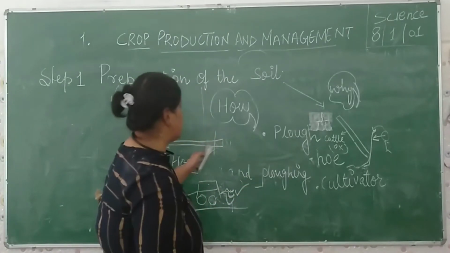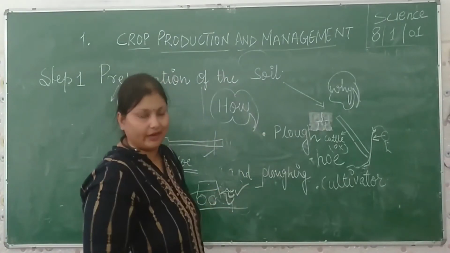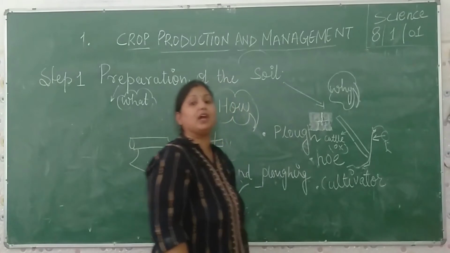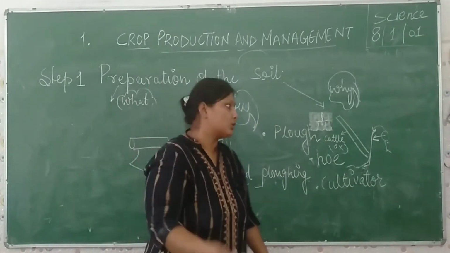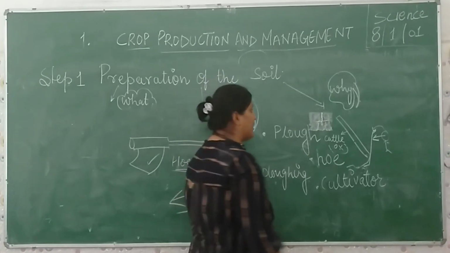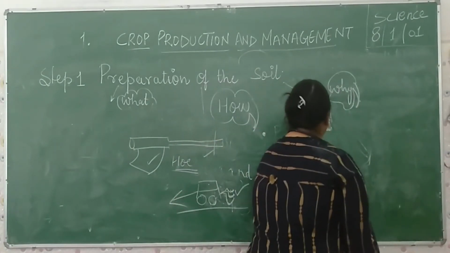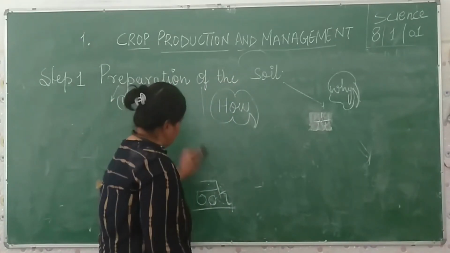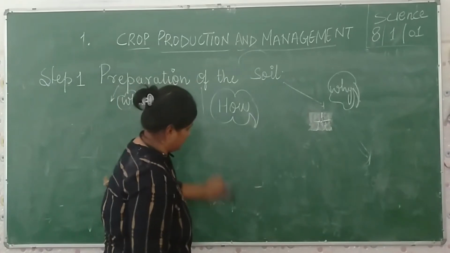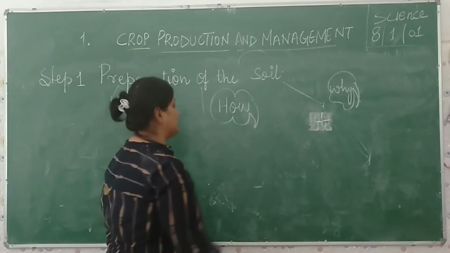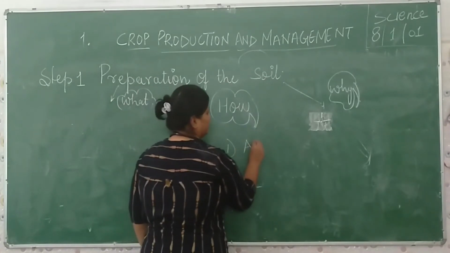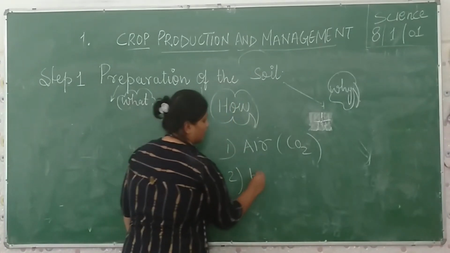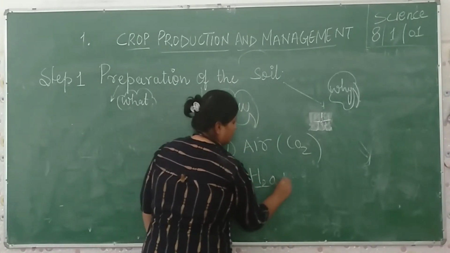So now this is the agriculture instrument which is used by the farmers. And now the third question arises in your mind: why are we doing this, why do we plow the field? The answer of this question is that plants require two things for their development. What are they? Number one, air, which is CO2 gas, and number two is water, H2O.